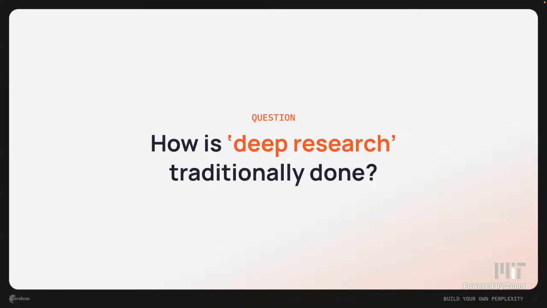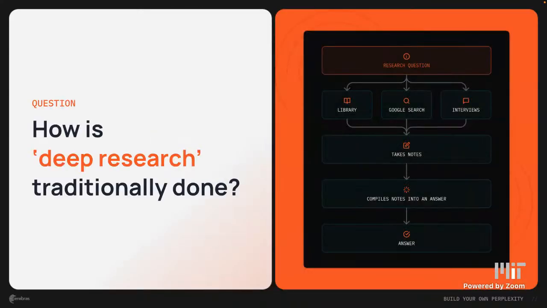So how is deep research traditionally done? We know how people do it, but how do LLMs do it? How do you get an LLM to go and visit all of these sites and gather all this information? This is the flowchart right here. You start with a research question, and you split it up into a few different methods of search. So you've got library, Google search, and interviews, for example. This is how a human might do it. You'd take notes: in a book, you would read that climate change happens because of carbon trapped in the atmosphere. From Google, you'd also get information, and you'd also accrue information from interviewing experts in the field or professors. You'd take notes, and then you would compile these notes into an answer.